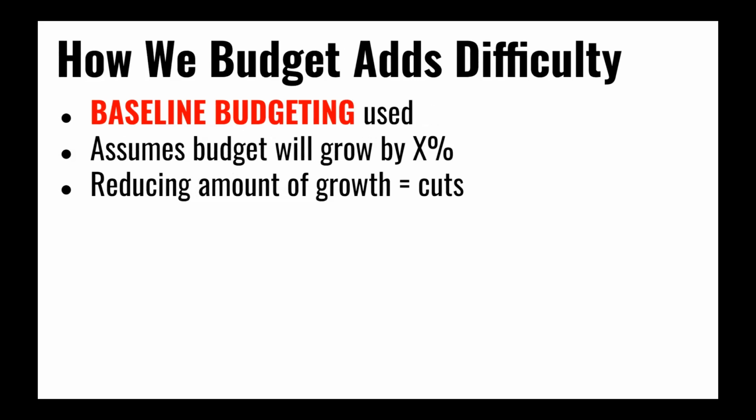One other challenge is just how budgeting is done in the United States. We use what's called baseline budgeting at the federal level, which means Congress basically takes what they spent last year and assumes that they're going to spend all of that plus a certain percentage increase. They just always assume the budget's going to grow by a certain percent.